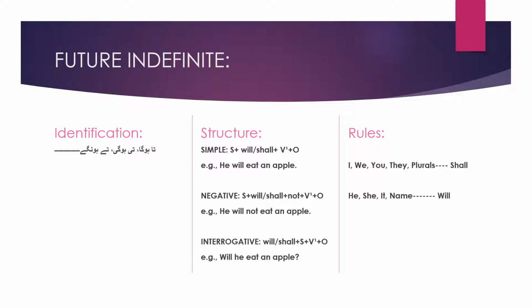वो सेब नहीं खाता होगा. So with the addition of not, our sentence is he will not eat an apple. In interrogative, क्या वो सेब खाता होगा? Will he eat an apple?